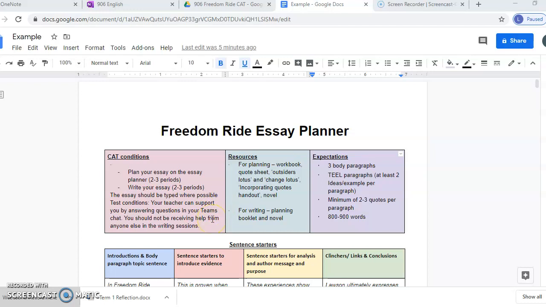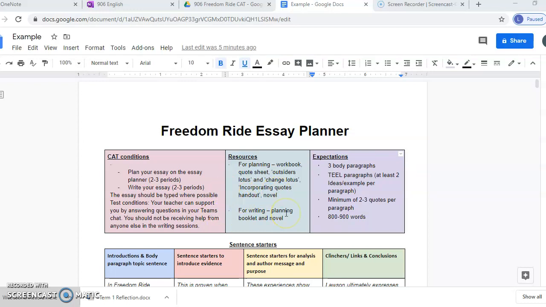The essay should be typed where possible. Test conditions. Your teacher can support you by answering questions in your Teams chat. So whilst you're planning and writing, if you get stuck, you can hop into the Teams chat and put a message there, and I'll get back to you. You should not be receiving help from anyone else in the writing sessions.